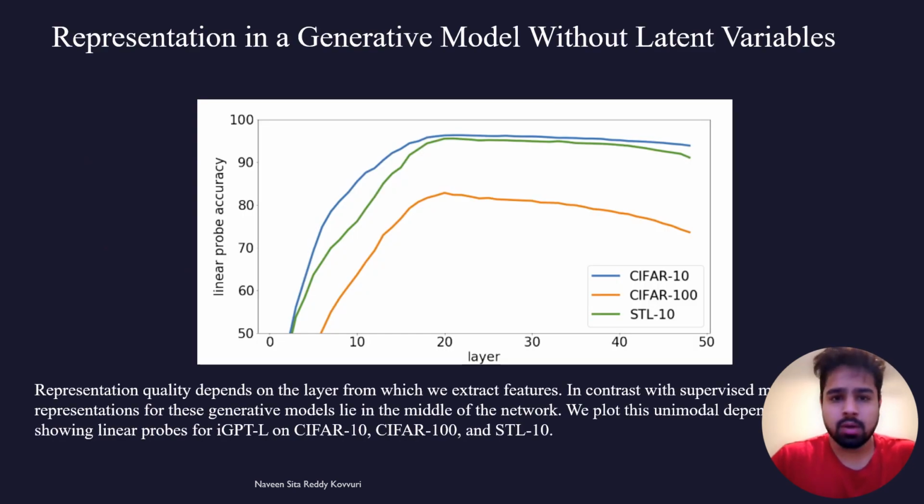Coming to the fascinating world of representation quality in generative models, as we explore this slide, we uncover a crucial aspect. Representation quality depends on the layer from which we extract features. Unlike supervised models, where representations tend to improve with depth, our findings reveal a unique pattern. In our experiments with iGPT-L on CIFAR10, CIFAR100, and STL10 datasets, we observed that the best representations for these generative models actually lie in the middle of the network.